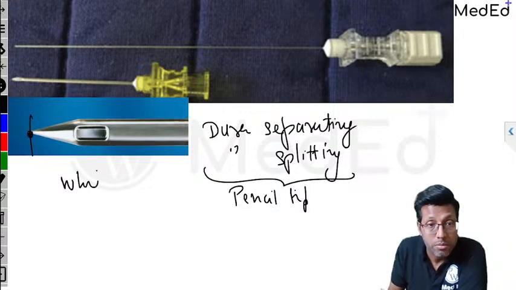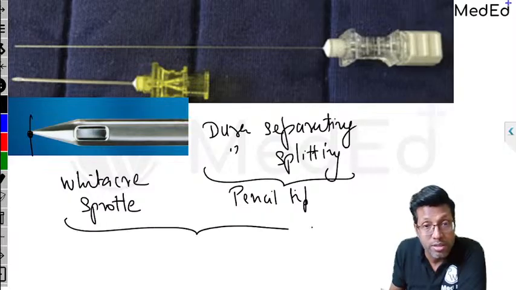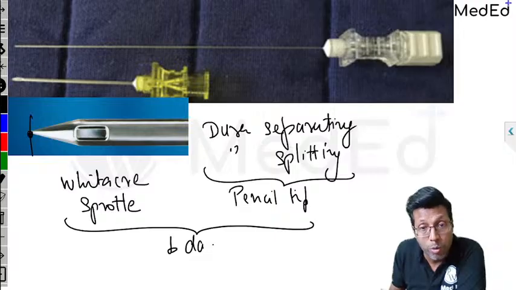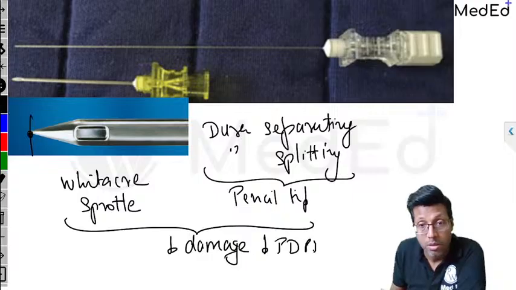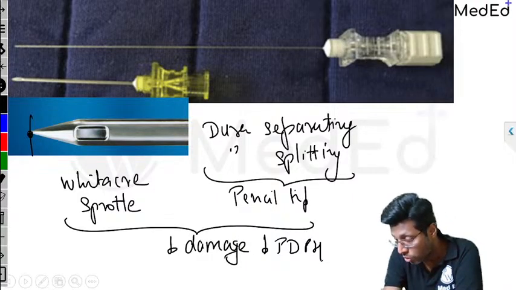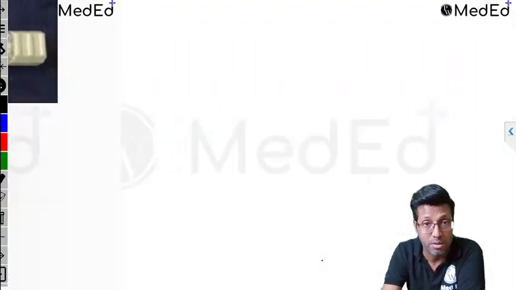Whitacre, Sprotte, and they cause less damage to the dura. Hence, they are the ones which help you prevent the post-dural puncture headache, again asked in the exam. Clear? Quincke, Sprotte, correct. All of you are giving correct answers.